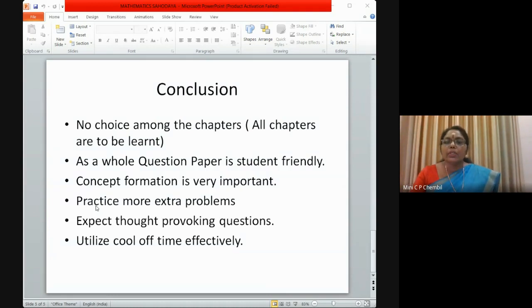As a whole, the sample question paper is student friendly. Concept formation is very important, and children have to practice more extra problems, and they have to expect thought provoking questions also. That means they have to do a lot of practice and practice. That is the only way. And of course, they have to utilize their time effectively. I think these are the points they have to take care of.